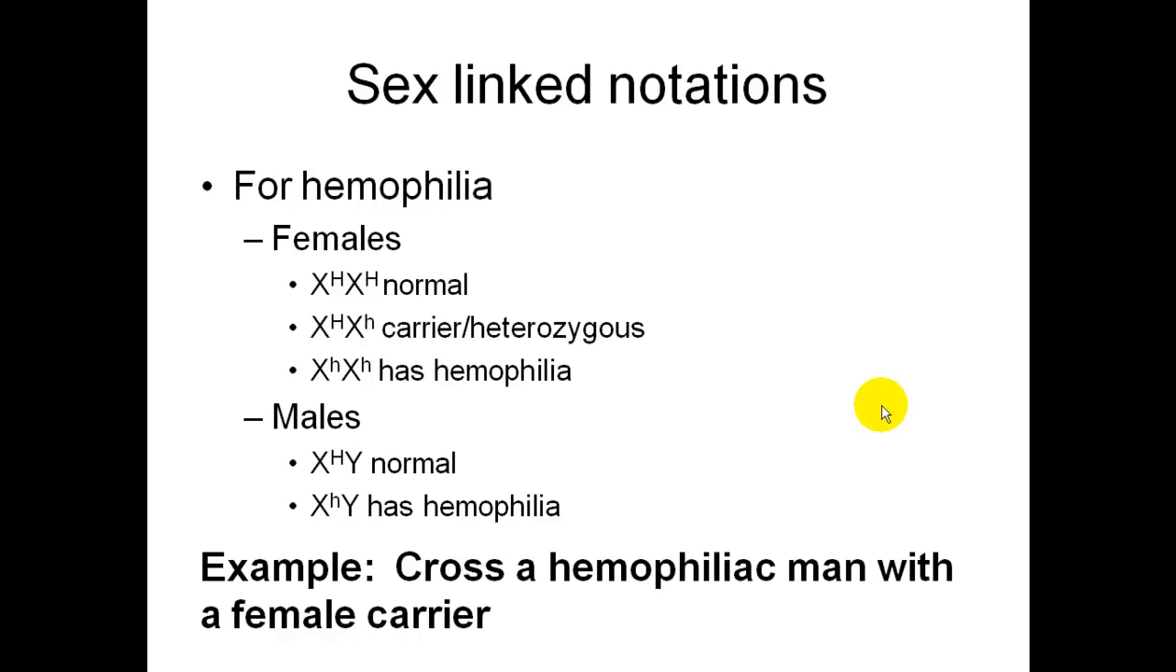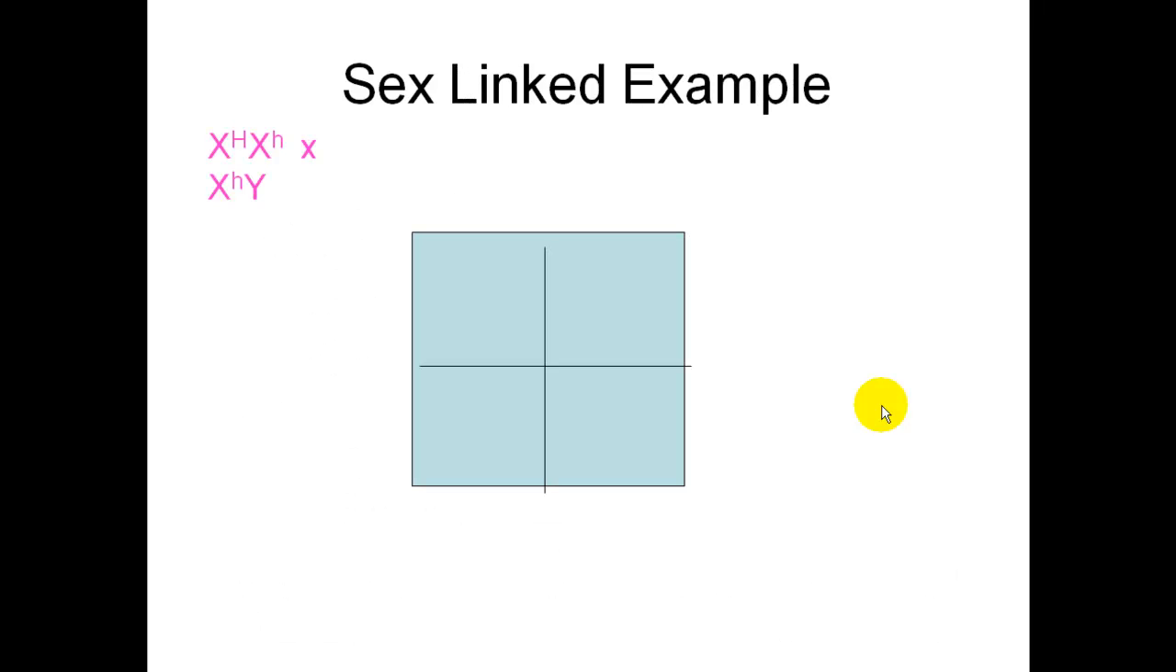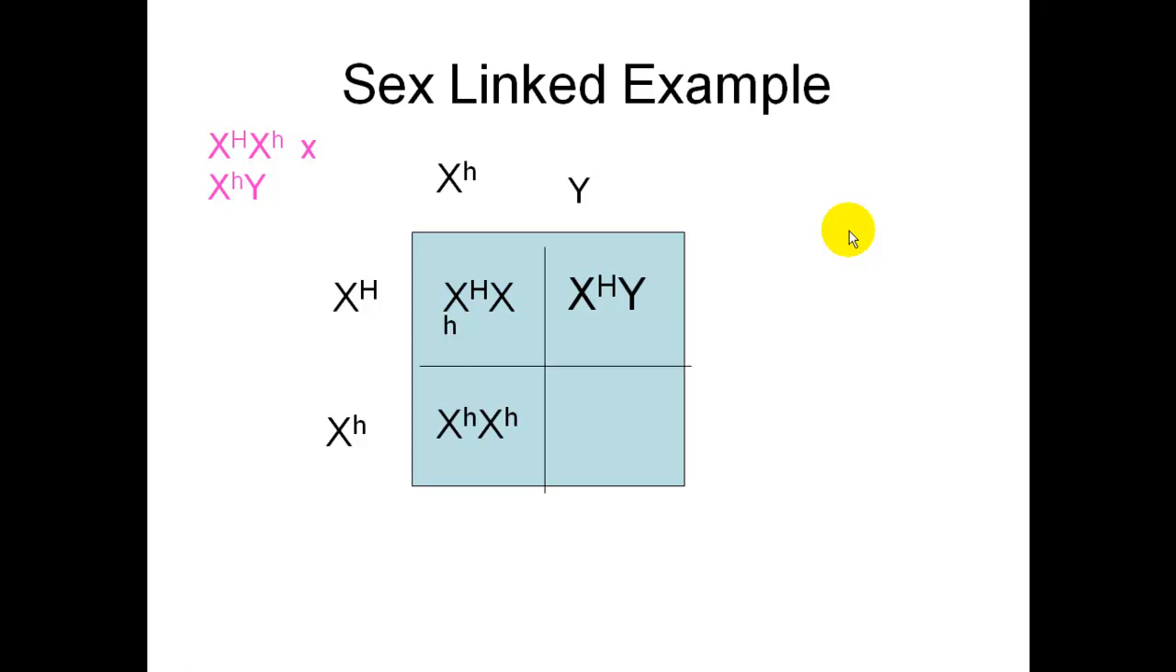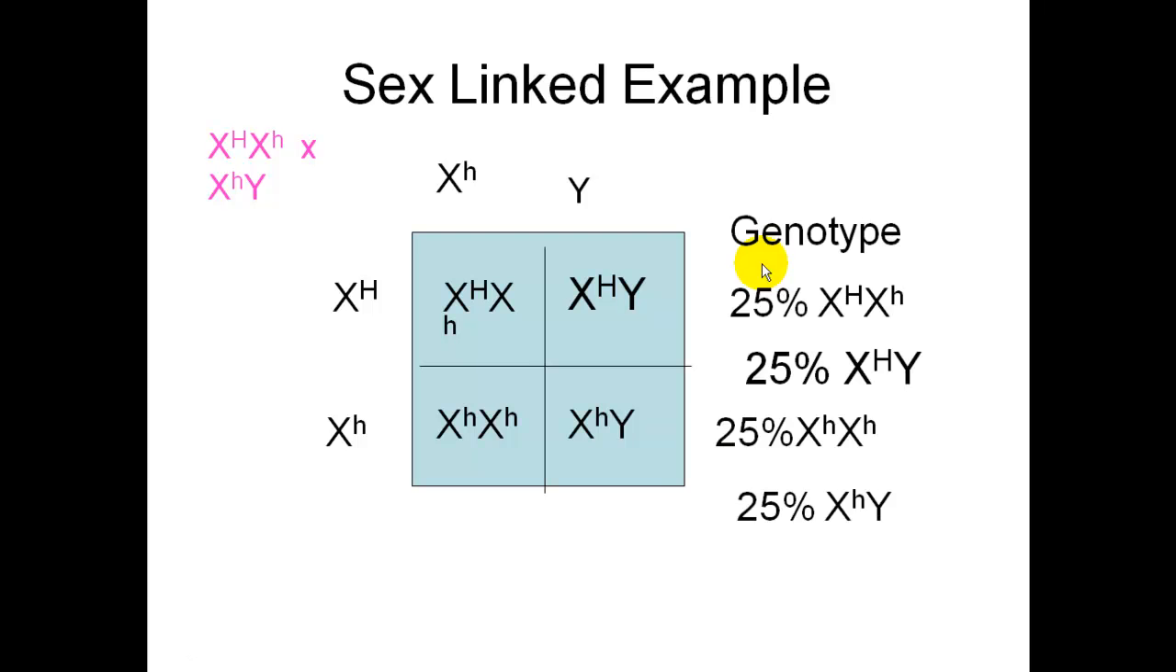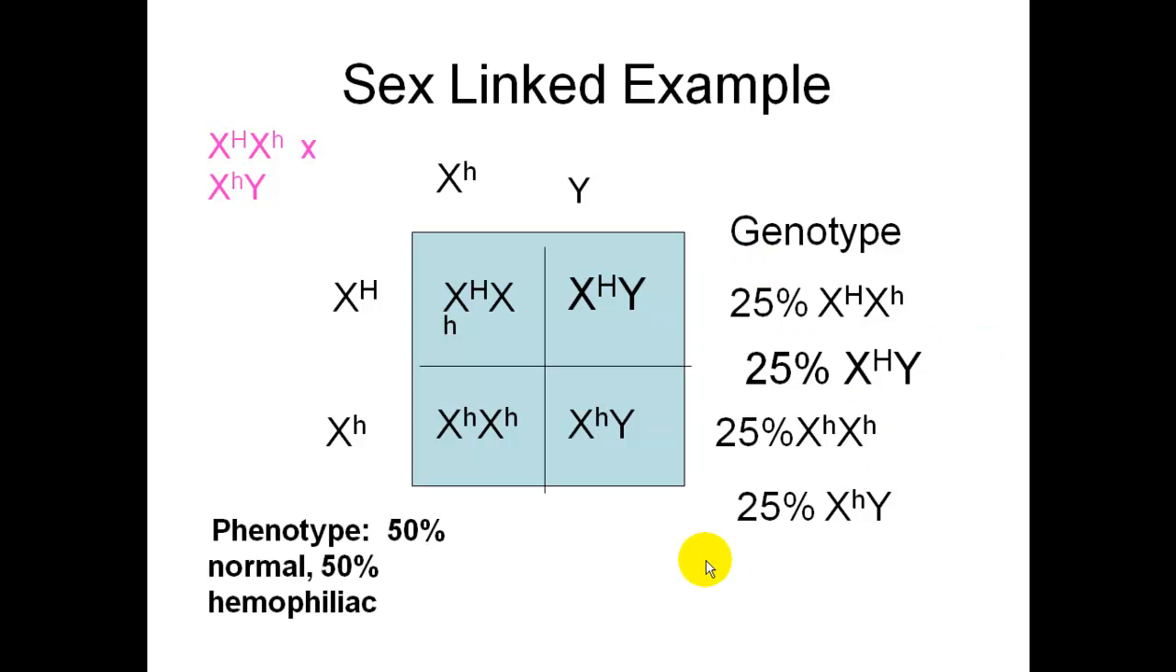So I want to cross a hemophiliac man with a female carrier. My female carrier is X big H, X little h, and my hemophiliac man is X little h Y. Make sure you're always crossing a girl with a boy. Put the letters in together, just like you normally would. Then you do your genotype and phenotype percents the same. For genotype percents, they're all different, so you would have to write it all out, 25%, and write out each one. And then for phenotype percents, you would just do, do they have hemophilia or they don't? And 50% of them are normal, right here, and 50% of them have hemophilia.